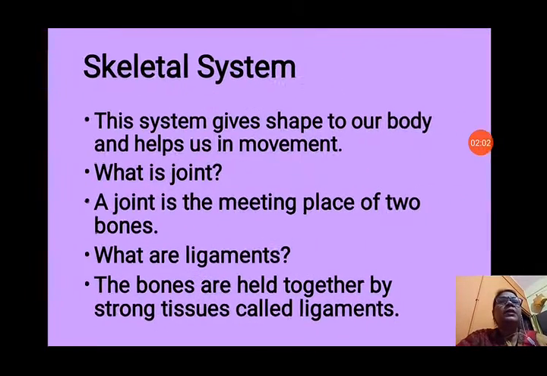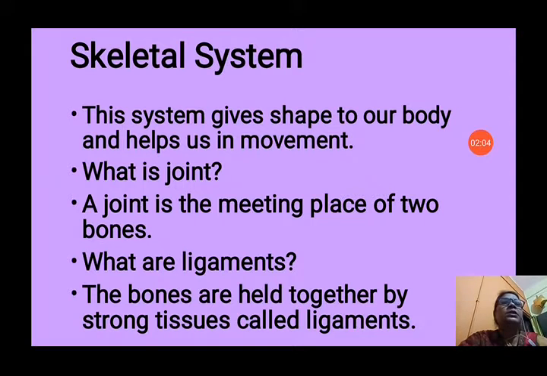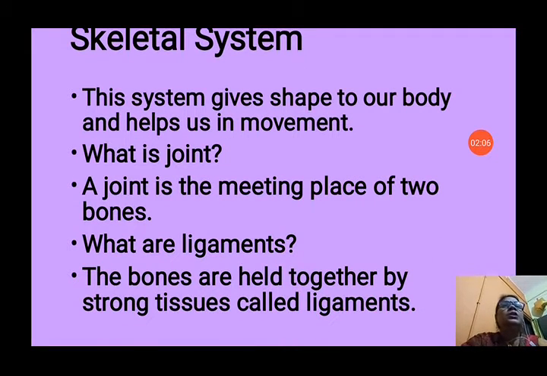Now, what is the skeletal system? We will see about the skeletal system in this chapter. This system gives shape to our body and helps us in movement. It gives shape and support to our body, and it helps in movement. Now, in this system, we have different points that we will discuss.